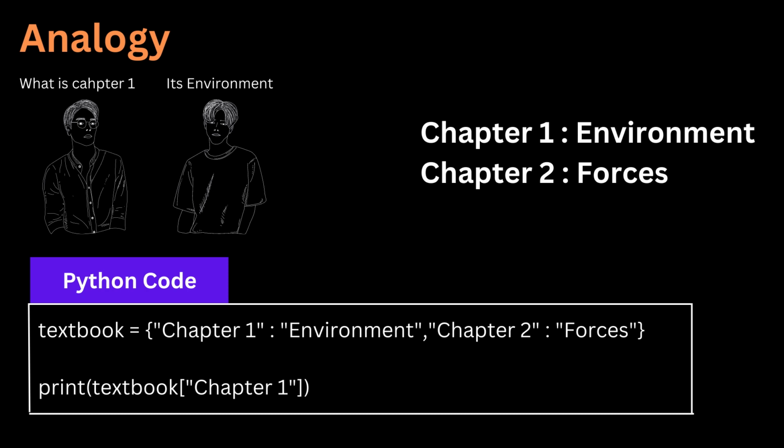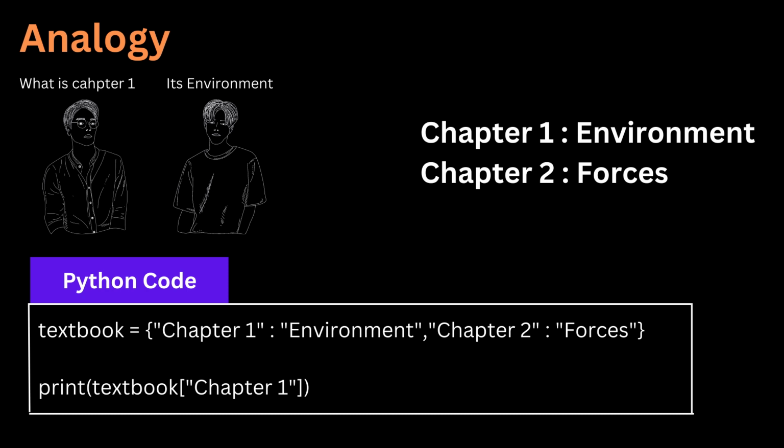Let's create a variable textbook equals curly brackets, chapter 1 colon environment, comma, chapter 2 colon forces, and at last print parenthesis, inside parenthesis textbook, list brackets, inside the list brackets chapter 1. The output would be environment.